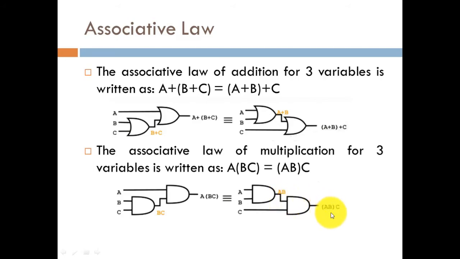So the outcome is AB dot C. So ordering does not change the outcome of AND operations or OR operations, that is, multiplication as well as addition. This shows the associative law, and all Boolean algebra follows these laws.